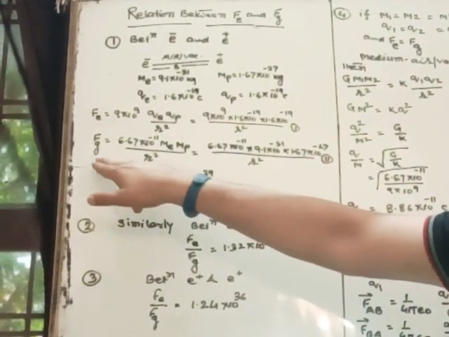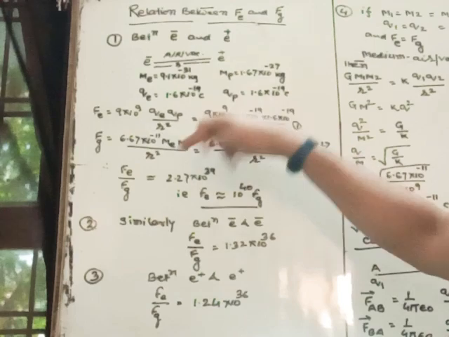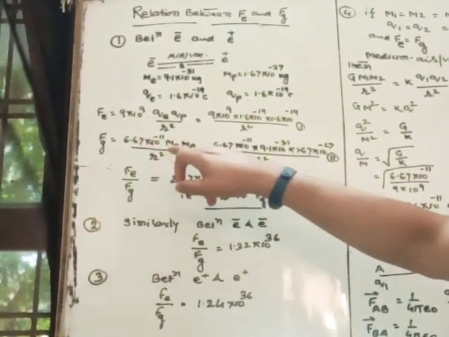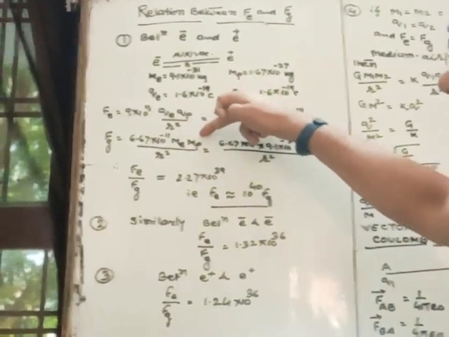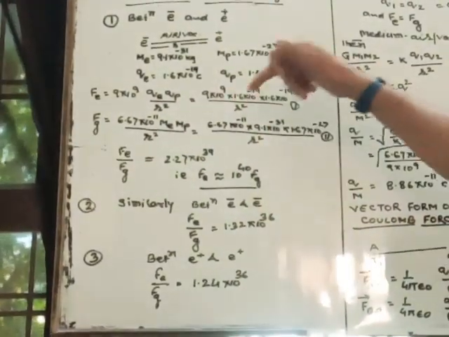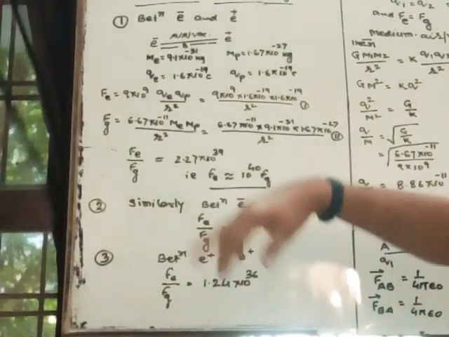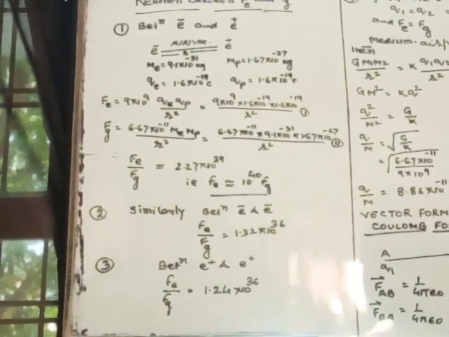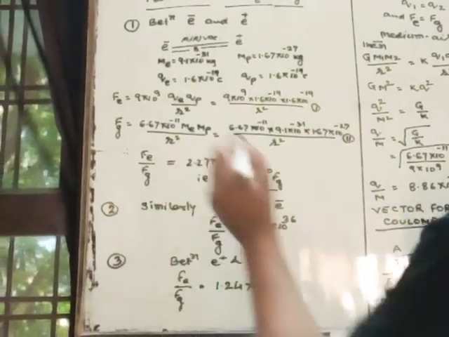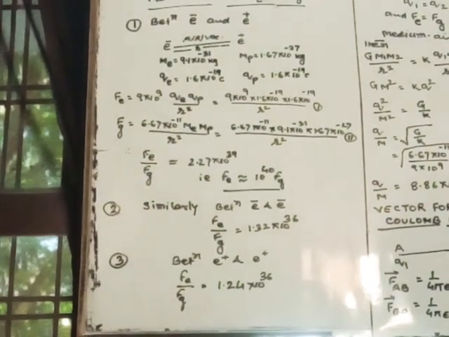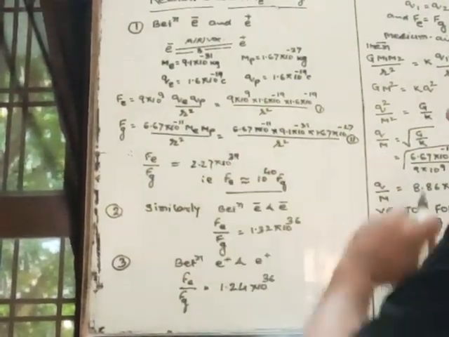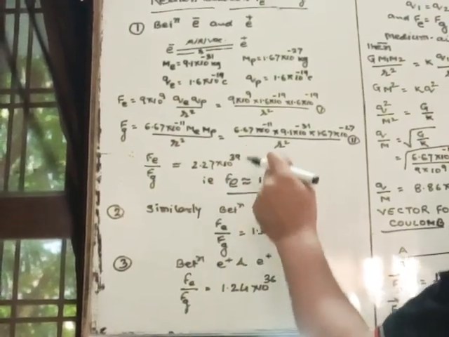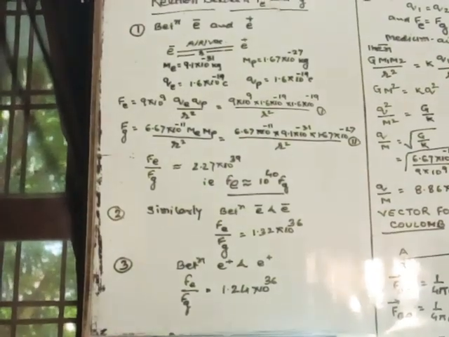Similarly, the gravitational force between them, as you know, is capital G m1 m2 by r square. Here capital G, the universal gravitational constant, is 6.67 into 10 power minus 11, times mass of the electron into mass of the proton by r square. Putting in these values and taking the ratio of the two, Fe, the electrostatic force, by the gravitational force, after calculation you will get 2.27 into 10 to the power 39. It means the electrostatic force is nearly 10 to the power 40 times the gravitational force.